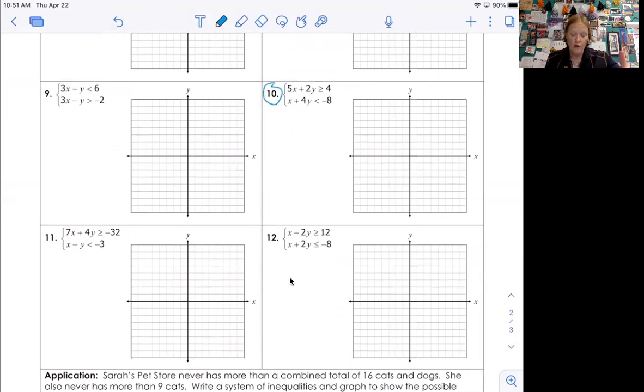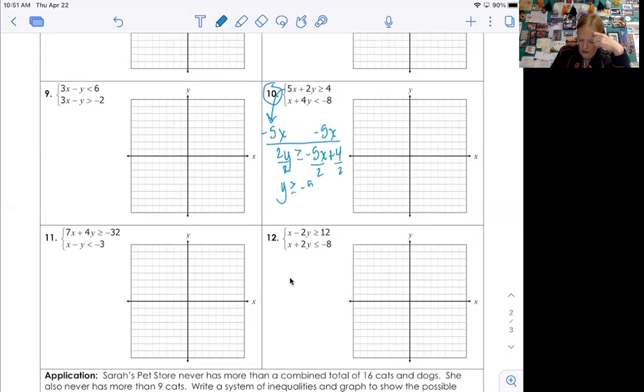Okay, so number 10, neither of them are in slope-intercept form. So again, show the work you did to get them into slope-intercept form. This one I'm going to put right here. So I'm going to minus 5x, and I get 2y greater than or equal to -5x plus 4. Divide everything by 2. y is greater than or equal to -5/2 x plus 2.